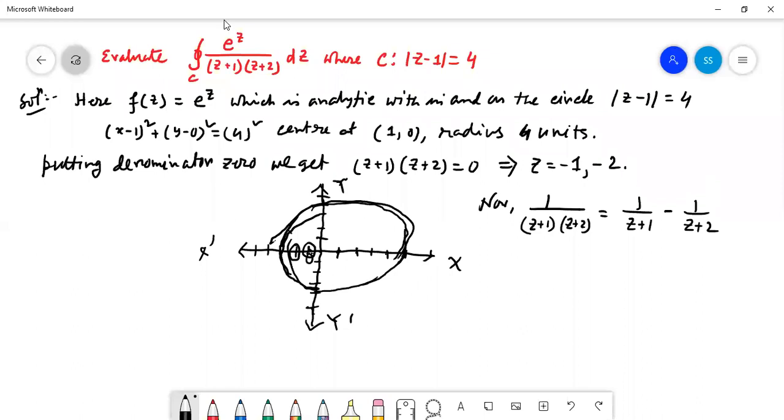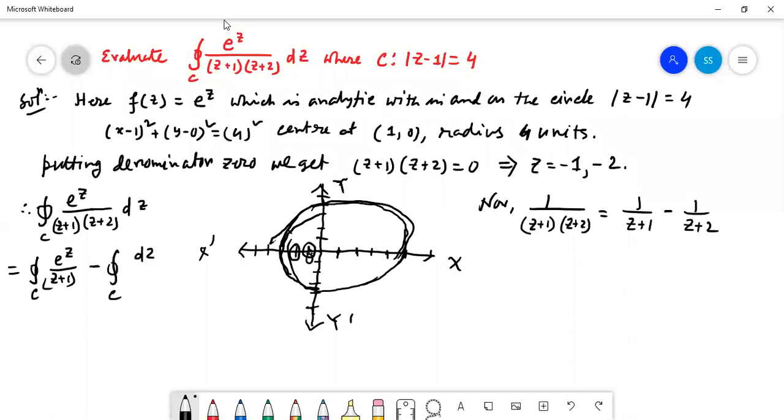So from here we can write contour integration C e to the power z by (z plus 1) into (z plus 2) dz equal to contour integration C e to the power z by (z plus 1) dz minus contour integration C e to the power z by (z plus 2) dz.